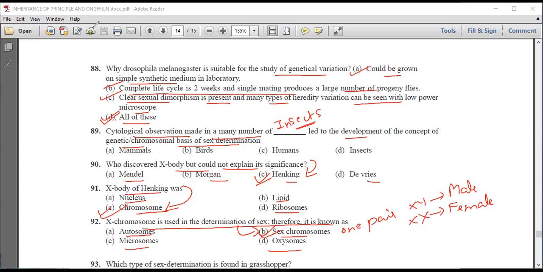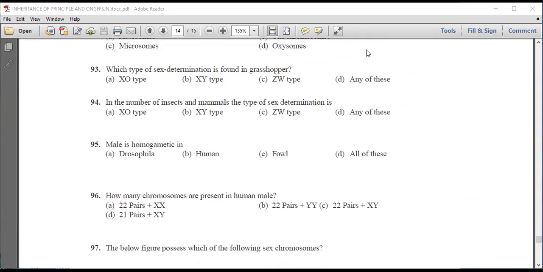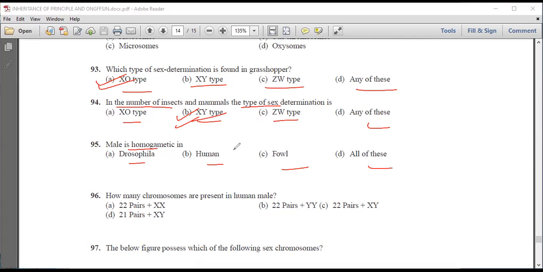Next question is, which type of sex determination is found in grasshopper? The options are XO, XY, ZY, or any of these. We know it was XO type. In next question, in the number of insects and mammals, the type of sex determination is XO, XY, ZW, or any of these. So in insects and mammals, it is XY type. Male is homogametic in Drosophila, human, fowl, or all of these. We know that it is homogametic in fowl.